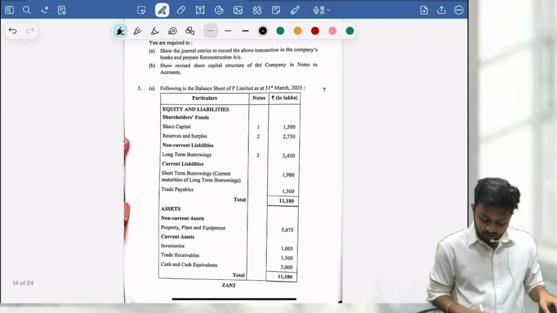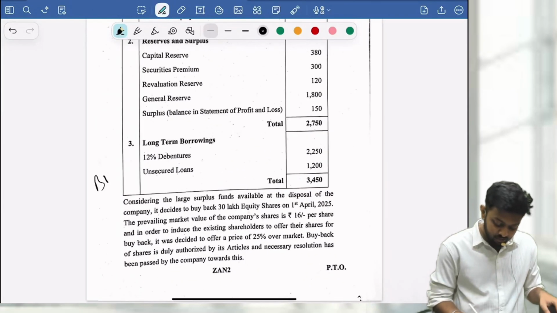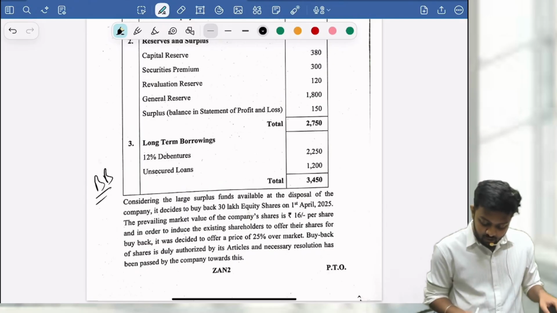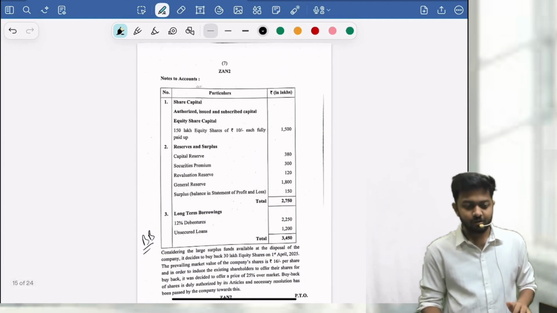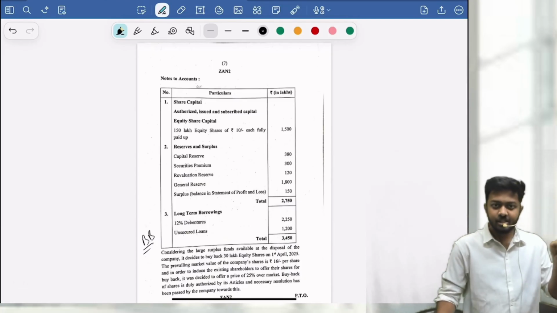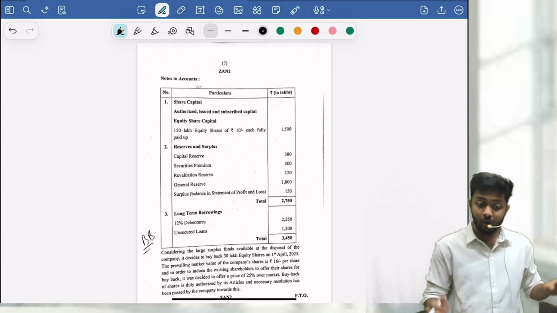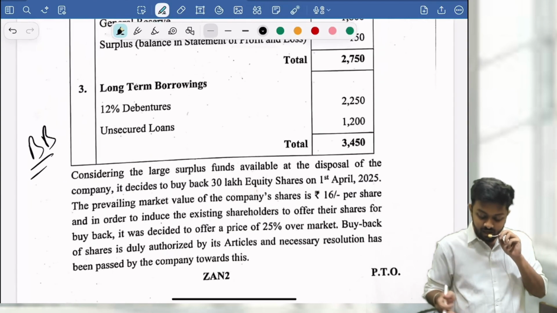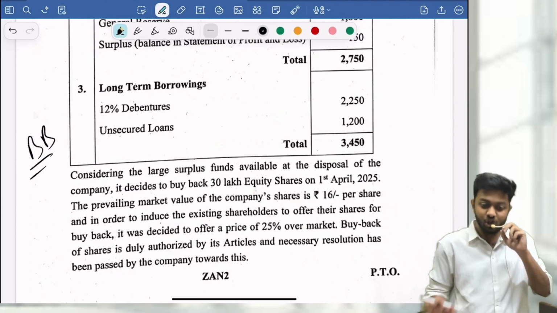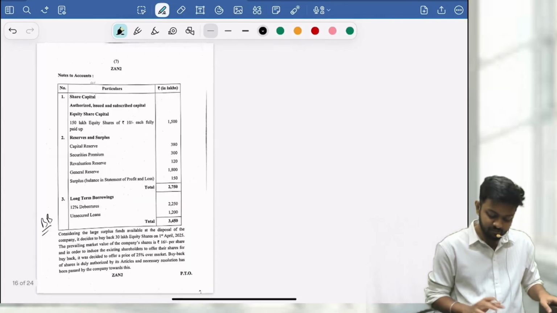Then you have question 3a. Question 3a again is from buyback, guys. Easy peasy, lemon squeezy. How many marks? 7 marks, easy. What you have to do? 3 tests are there: share outstanding test, resource test and debt equity test. We do the 3 tests and find out the maximum buyback permitted by law. Same question. I think we have even done the same numbers. No other crazy adjustments.